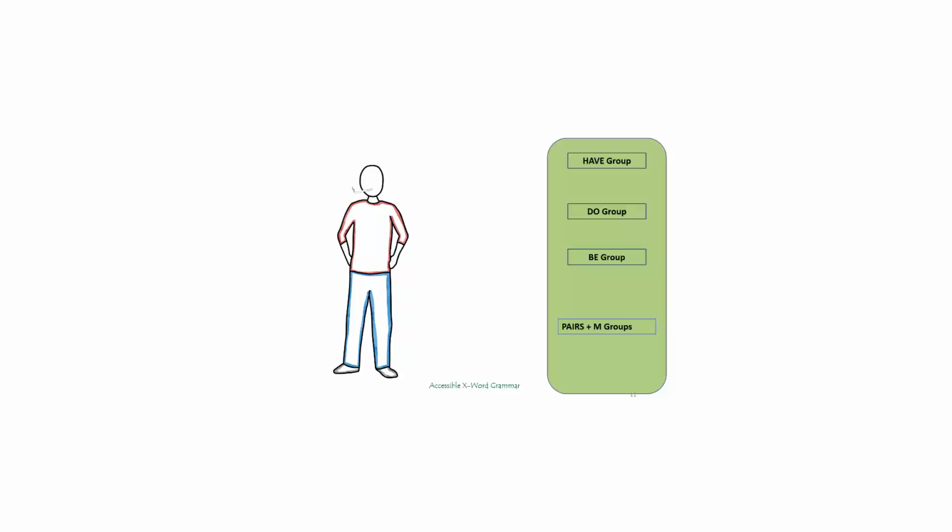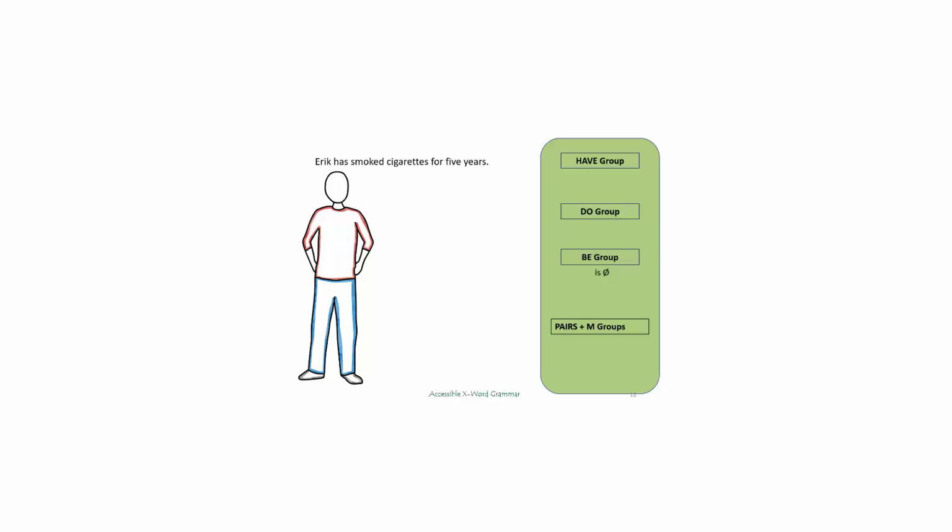Here's a story about Eric and his smoking. Read Eric's story with me and help me mark the X words and discover the matchups. This is Eric. Here's the X word. I don't see a verb, so I'll write the sign for empty. Eric has smoked cigarettes for 5 years. Has is the X word, so we'll move this to the have group.